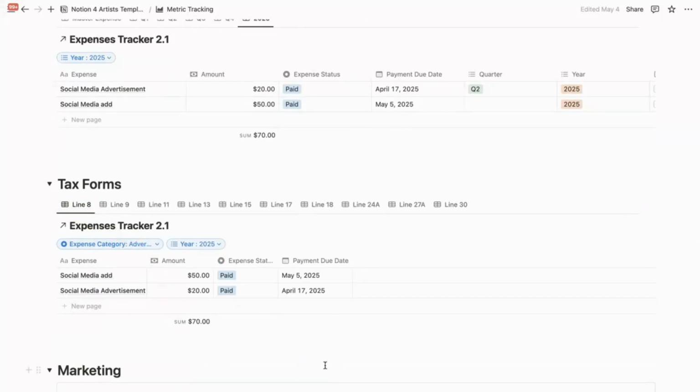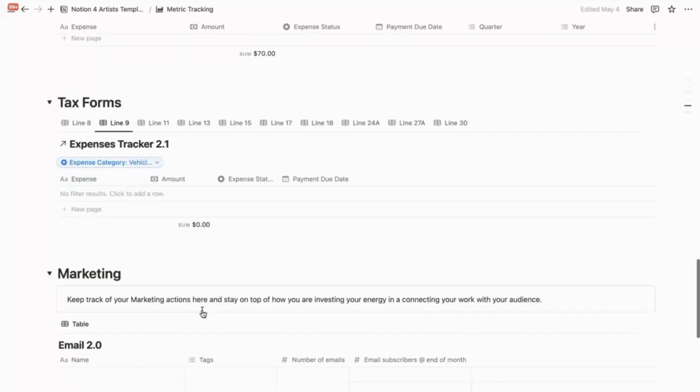If you have put the expense category when we are tracking our finances, it will show up, and we have sorted them based off of line 8 all the way down to line 30 of what you need to put in each box. If you have appropriately tracked and categorized your expenses, all you need to do then is look at the total here for each of these different views. So when you're filling out your form, look at line 8 and put in this number. Look at line 9, put in this number.